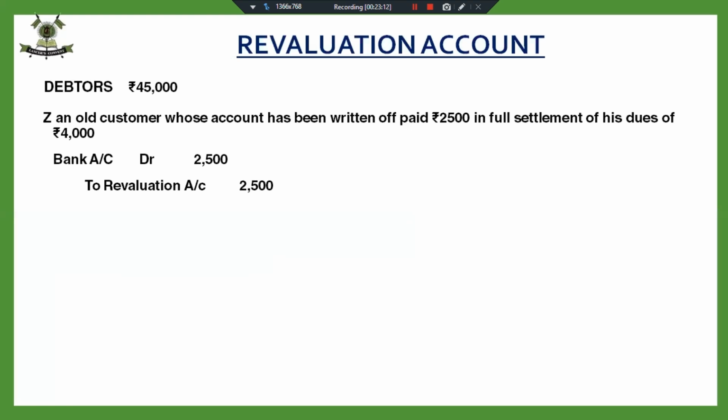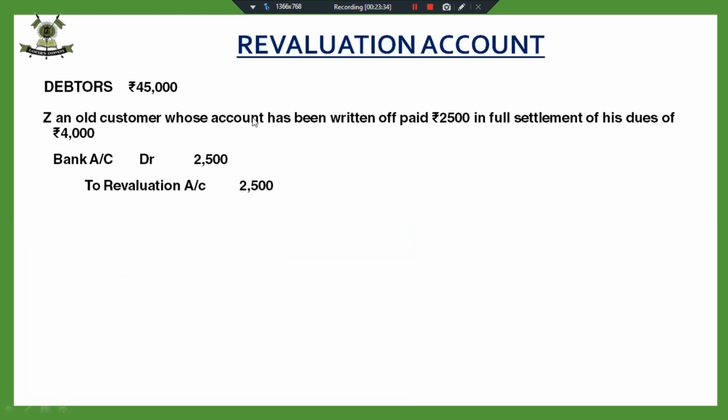Yes, very correct. The answers I got were very correct. This entry has no debtors account. This is on account of bad debts which have been written off. This 4,000 is given just to confuse you. This 4,000 minus 2,500 is not my loss on debtors.